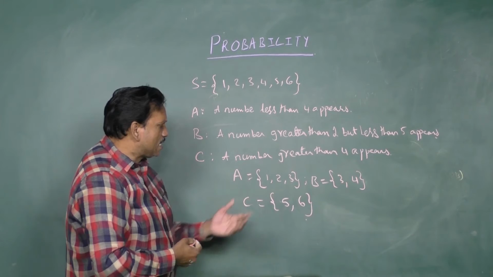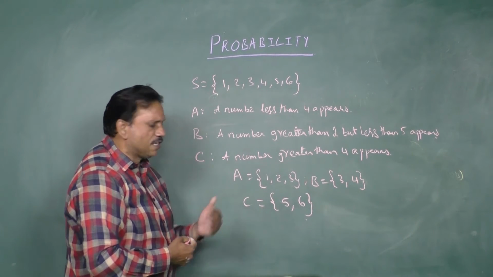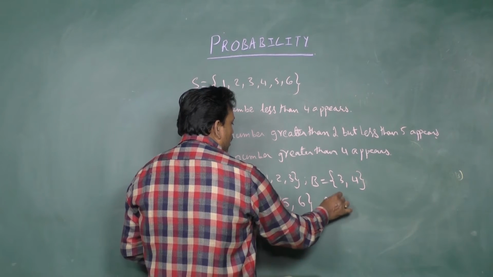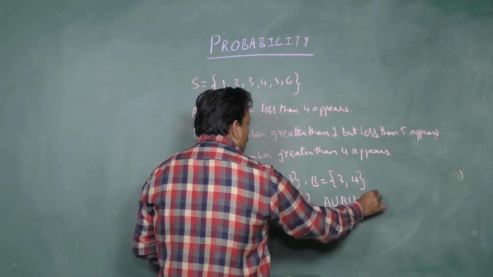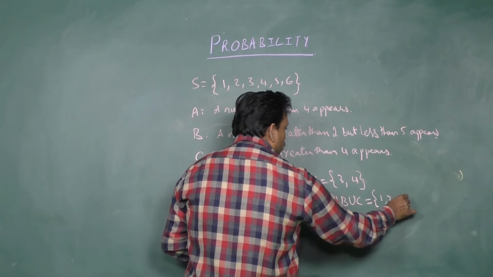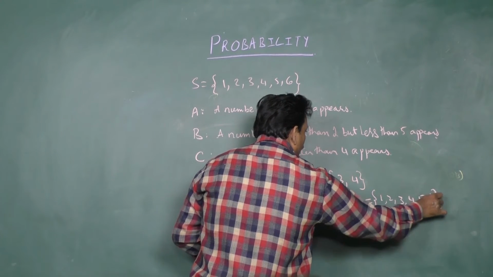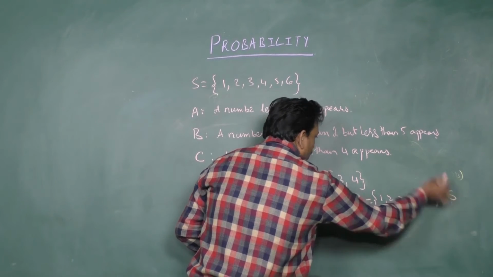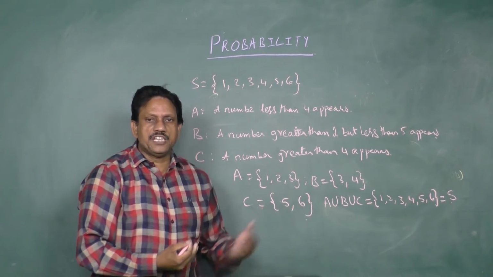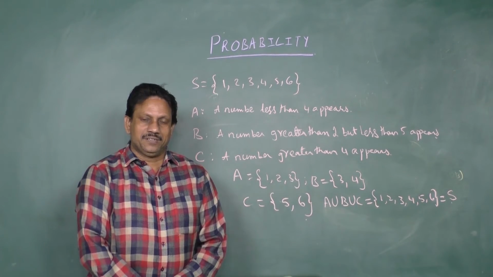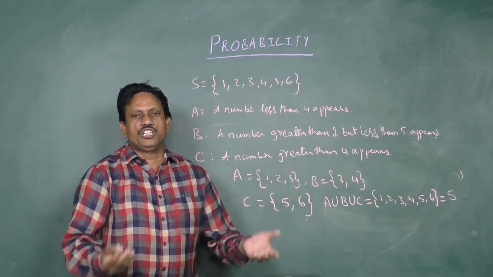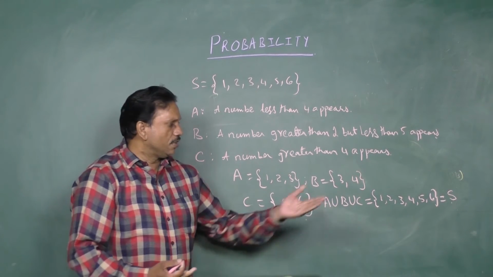Now you observe carefully that set A is 1, 2, 3, set B is 3, 4, set C is 5, 6. Now you club all of them. That means you take the union of these 3 sets, A union B union C. It gives you 1, 2, 3, 4, 5, 6, which is nothing but the sample space set S. So such events A, B, C are called exhaustive events. Exhaustive events means that if you take the union of the 3 sets, it gives the sample space.